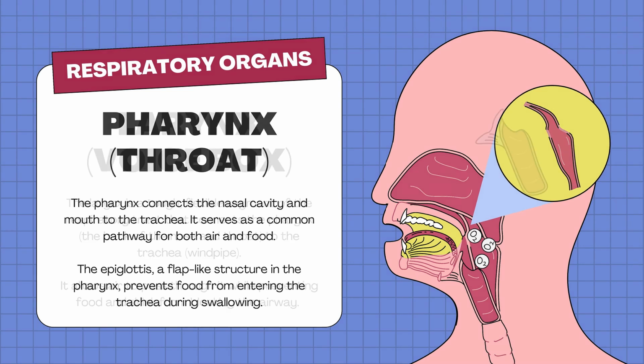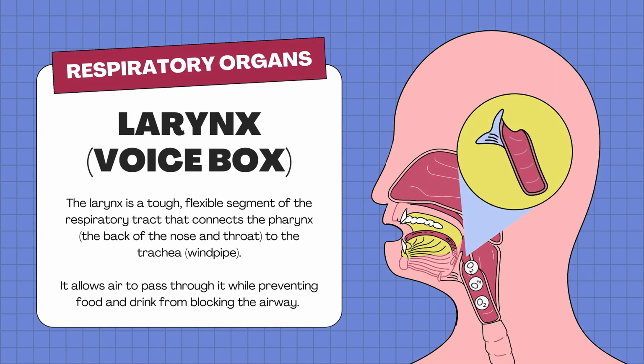Larynx, or you can say voice box. The larynx is a tough, flexible segment of the respiratory tract that connects the pharynx, the back of the nose and throat, to the trachea or windpipe. It allows air to pass through it while preventing food and drink from blocking the airway.